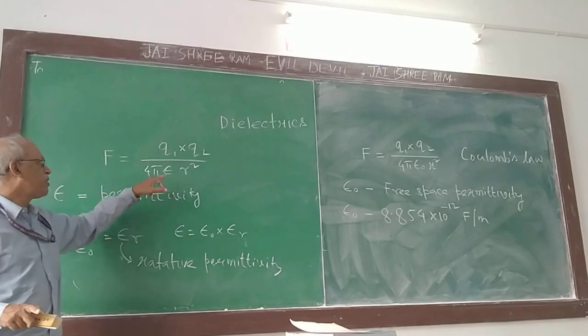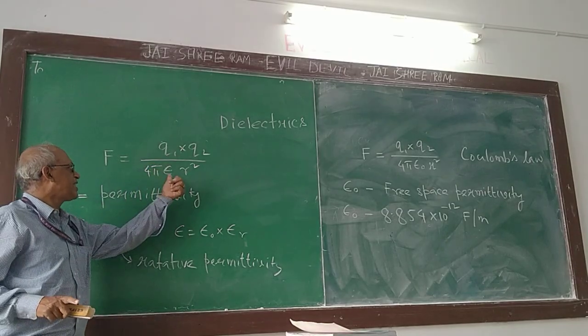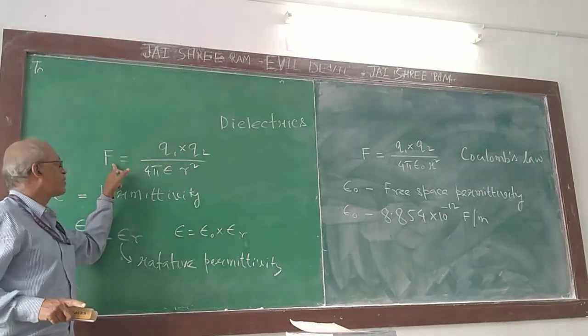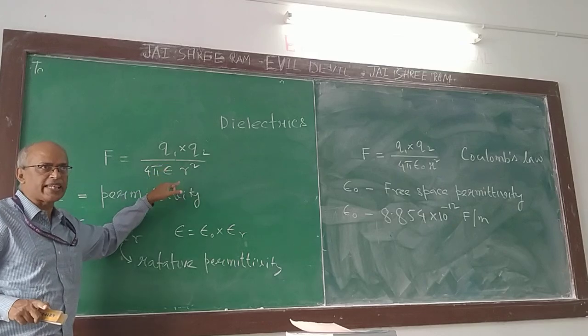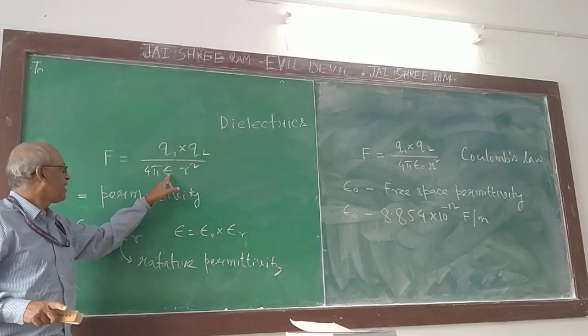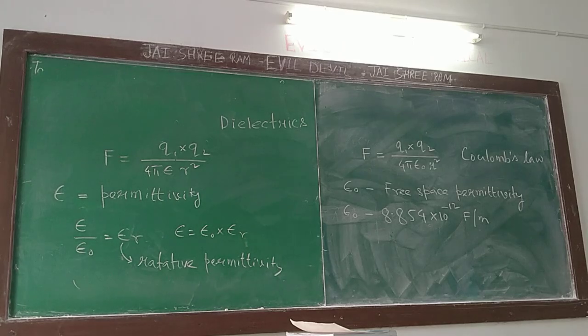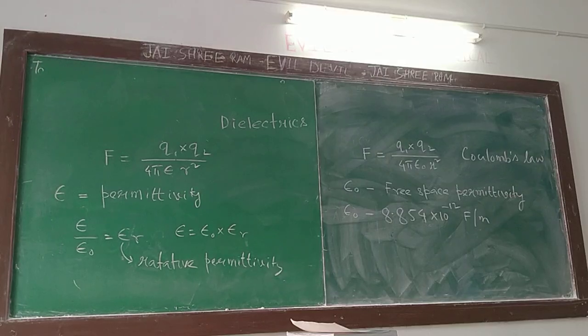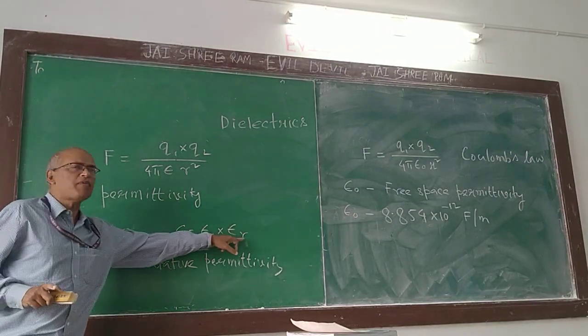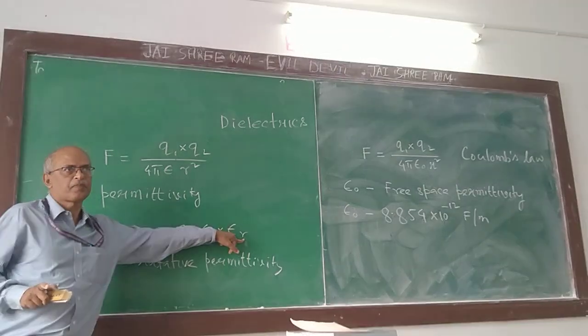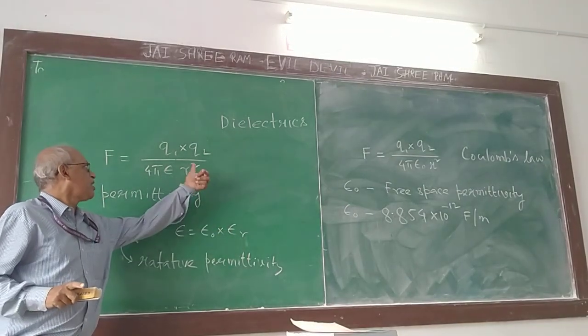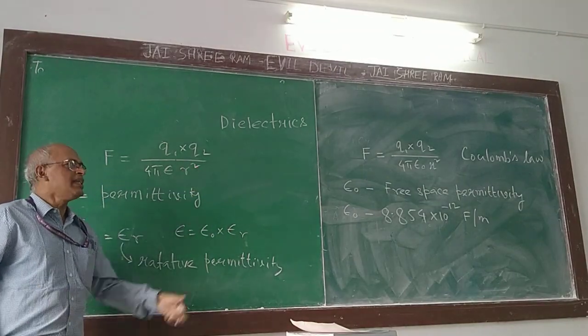So if you keep these two charges inside the medium, the force between them will decrease. The attraction or repulsion force between two charges inside the medium will be less, depending upon how much the value of epsilon r is. More epsilon r means more reduction.